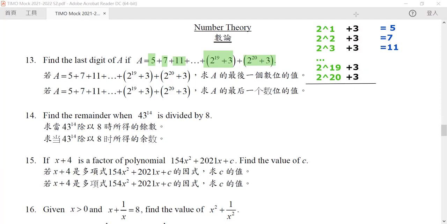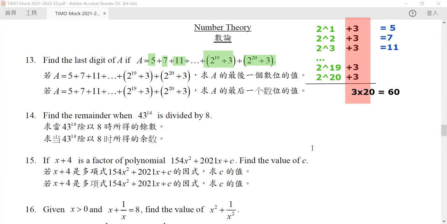For the numbers on our right, because there are exactly 20 terms, this sum will be equal to 3 times 20, hence 60.